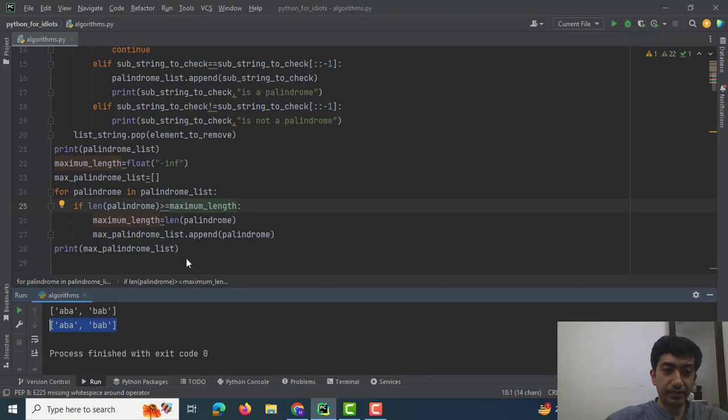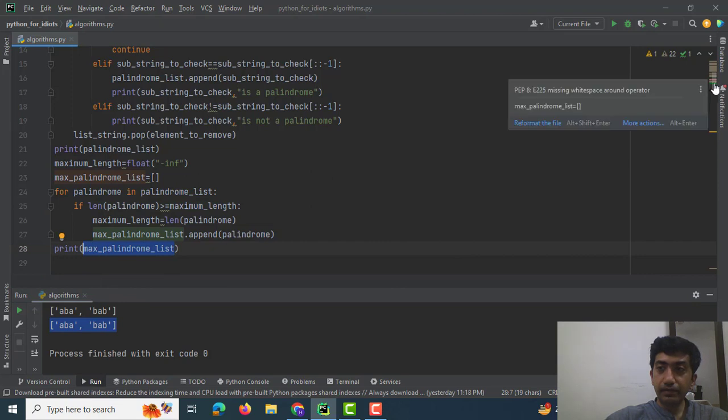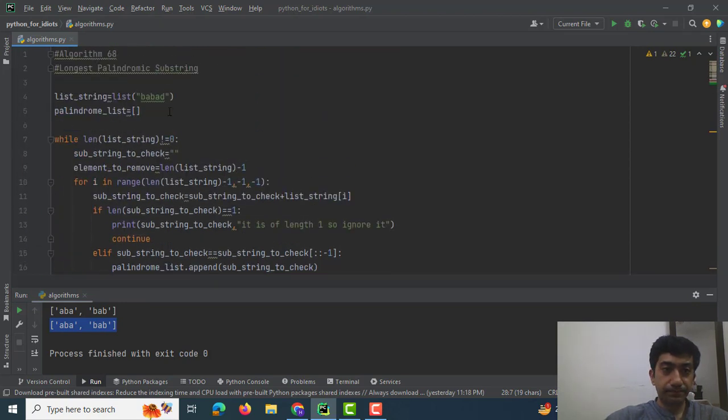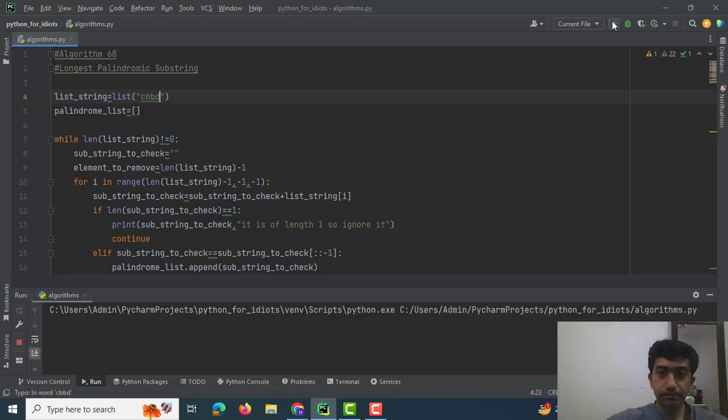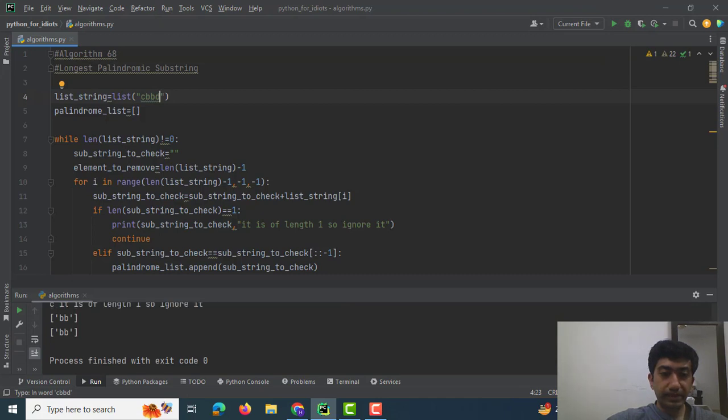So yes, this is our answer. ABA and BAB are the two palindromes, and since they are the same length, the max palindrome list contains ABA and BAB as the two palindromes which are of the longest length. Next, if I change the question to CBBD, so yes, BB is the answer. We have got only one substring, and it is the only substring which is a palindrome, and by default it is the longest palindromic substring.